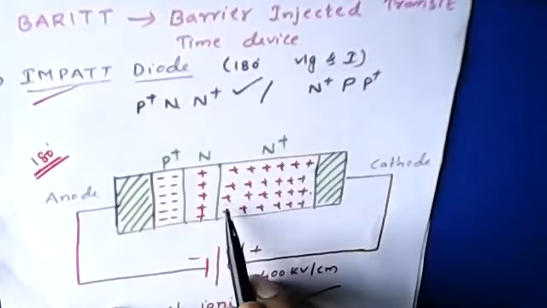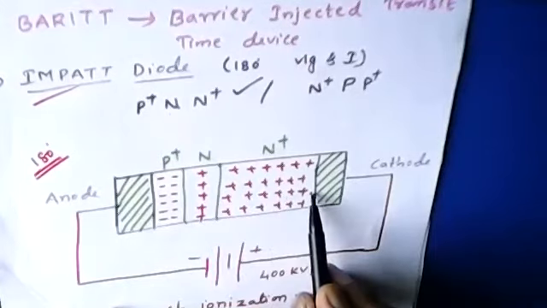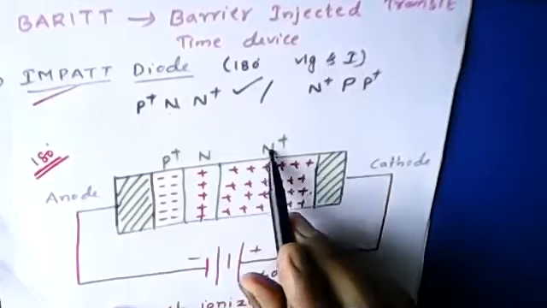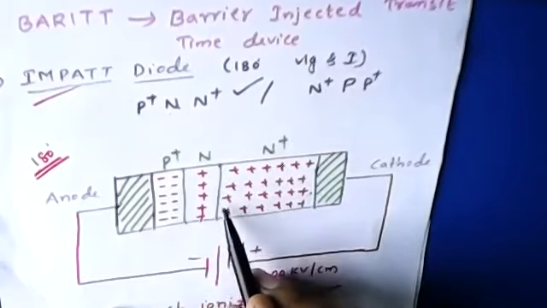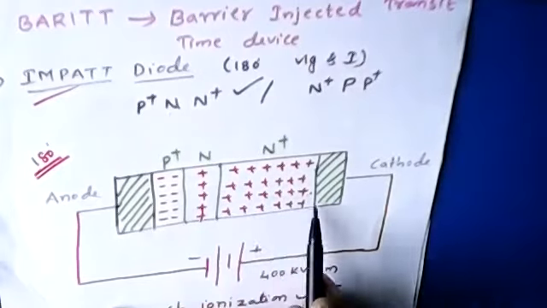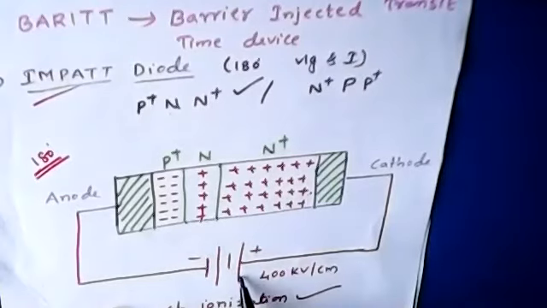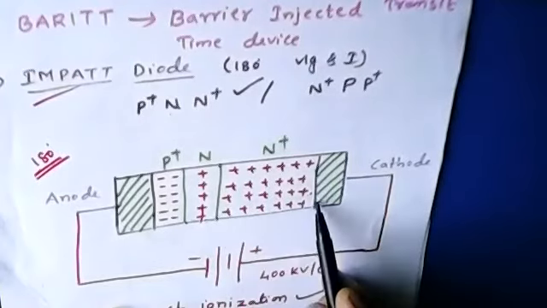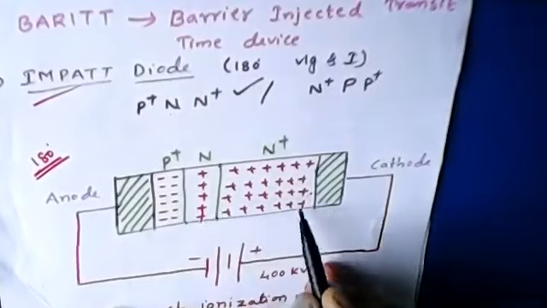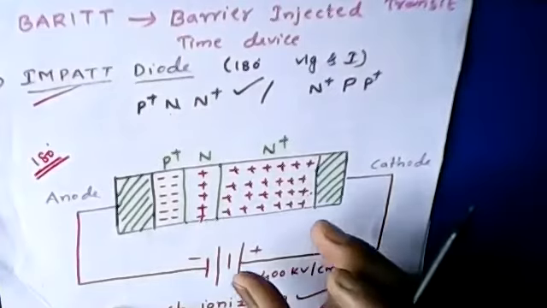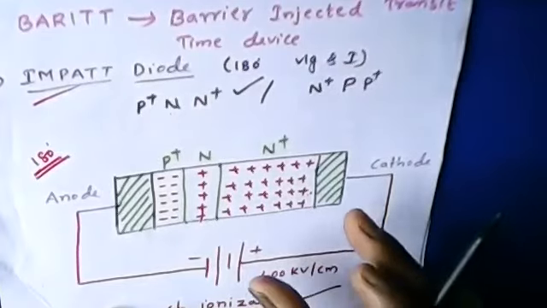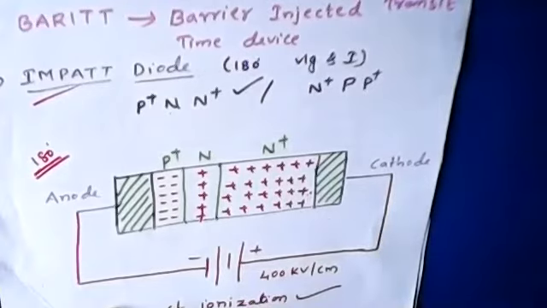Now the distance or size of the N-type device, and the current pulse which has to move from anode to cathode, from this particular point to this particular point, at what field and what distance it has to cover, is set in a particular way such that it exhibits a further 90-degree phase shift.